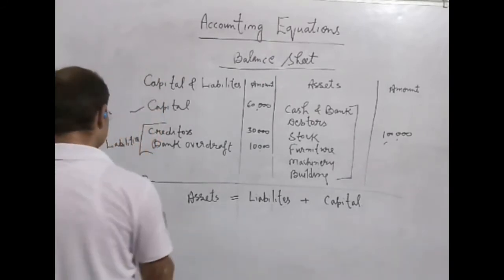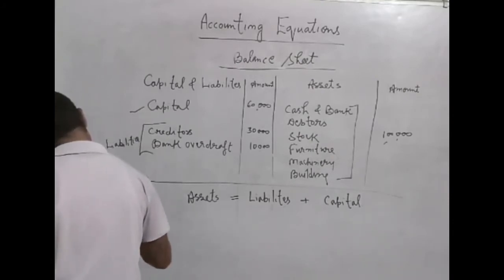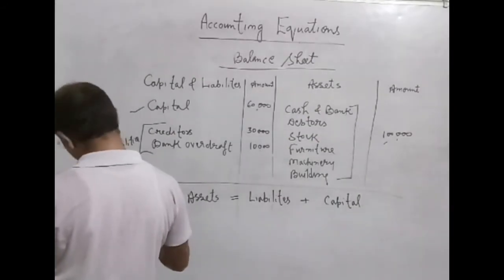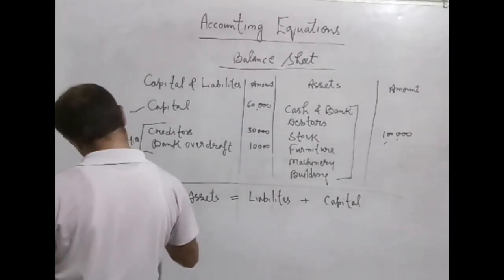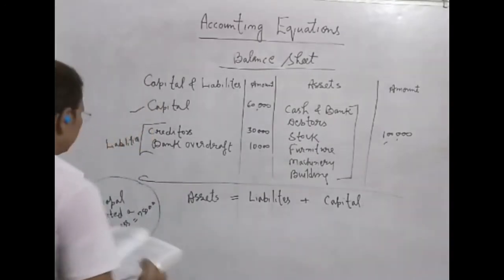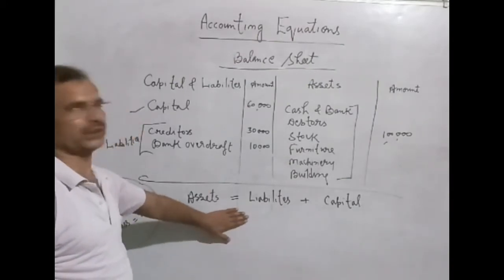Now we will understand a little example, a very easy example in this way. Suppose Gopal started a business, and he invested the money rupees 75,000. This is the entry. Now how will we show this entry in this equation?